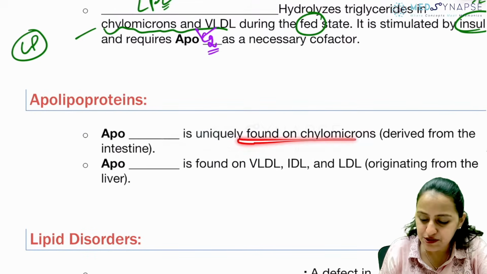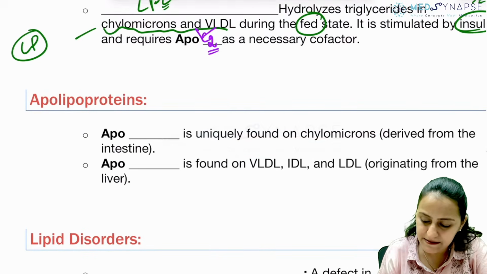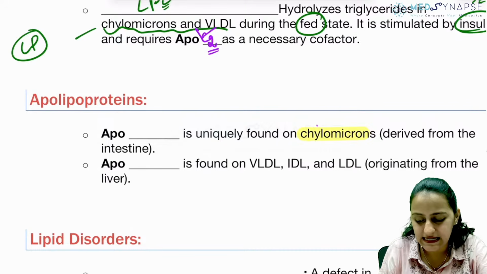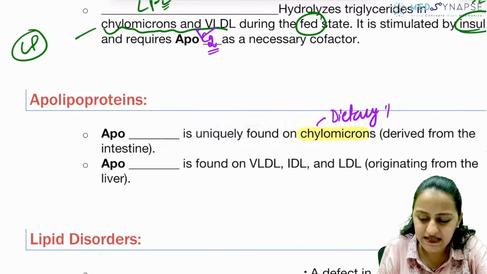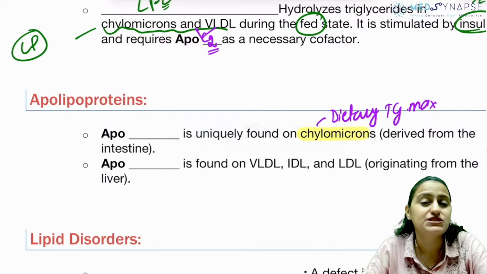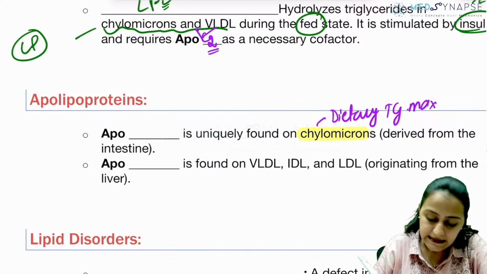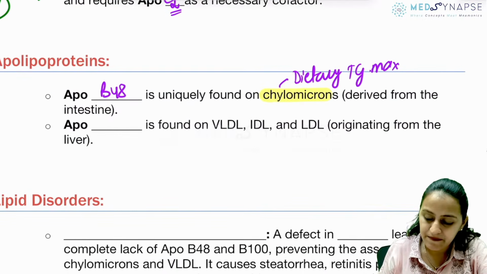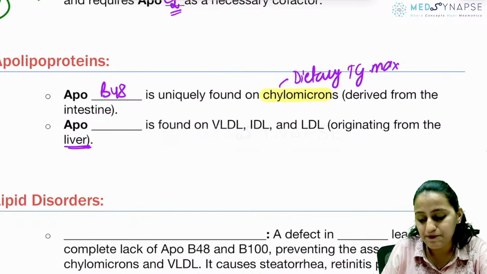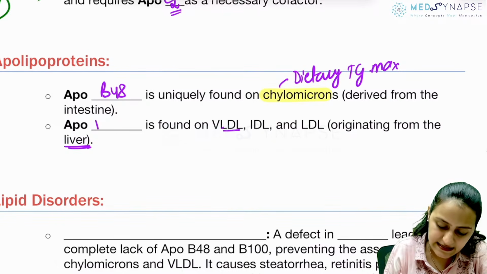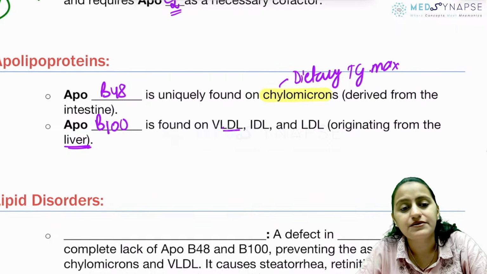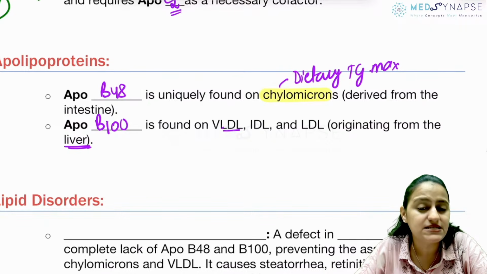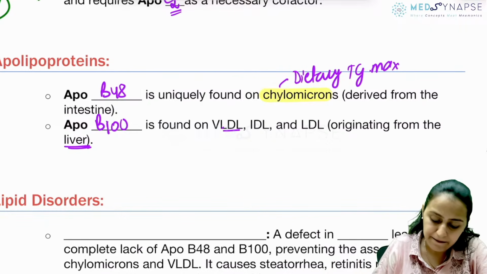What apoprotein is uniquely found on chylomicrons? Yes. Chylomicrons basically come from the diet, so exogenous dietary triglycerides are maximum in chylomicrons. It is Apo B48. Very good. And what comes from the liver, lipoproteins like VLDL, IDL, LDL? It is Apo B100. Okay, Apo B100 is on the VLDL, IDL and LDL. B48 is for chylomicrons.